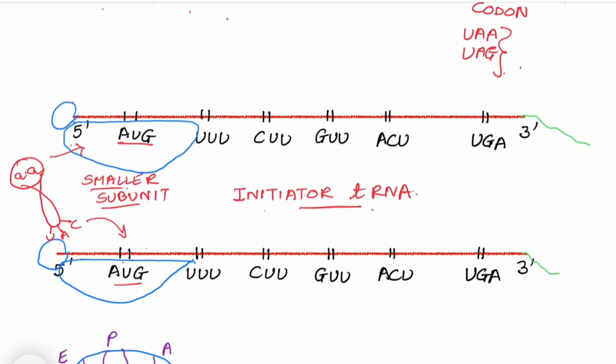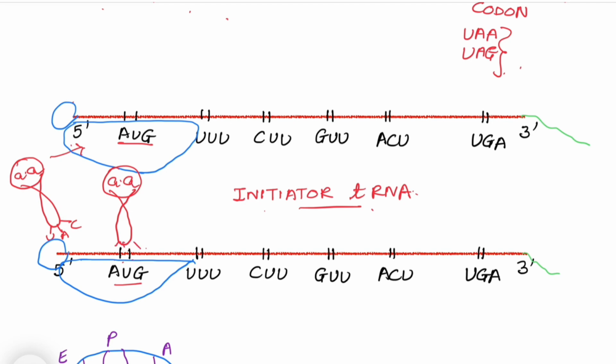So what happens is, as soon as the smaller subunit is attached on messenger RNA, this initiator tRNA comes and attaches itself to this area with its amino acid.